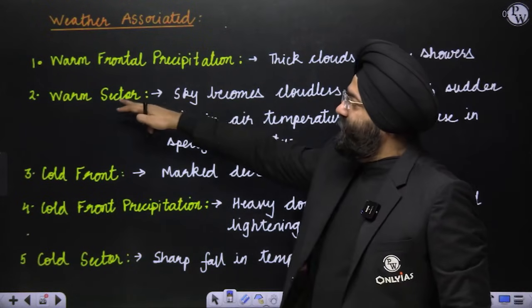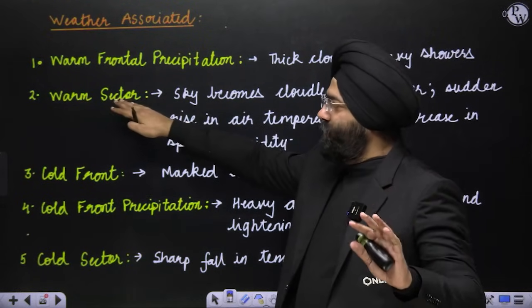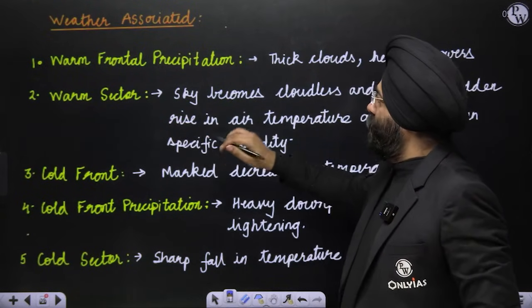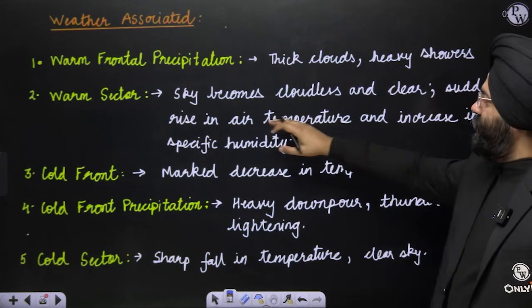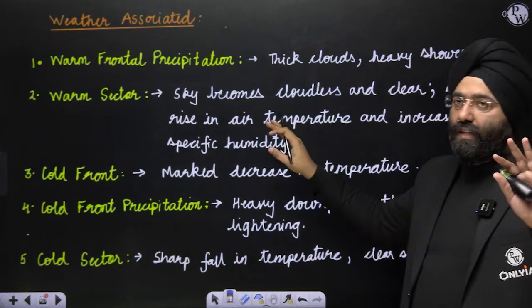Let's see the warm sector. Please understand. In the warm sector, what happens is the sky becomes cloudless and clear, there is a sudden rise in air temperature and an increase in specific humidity is seen.